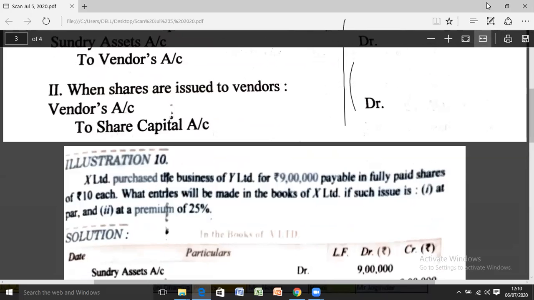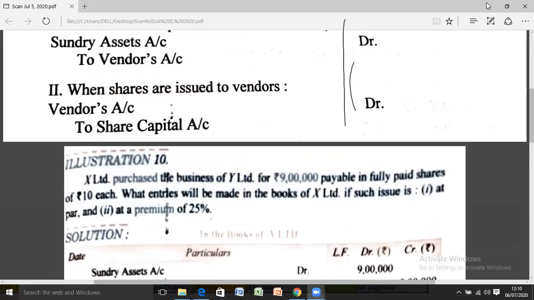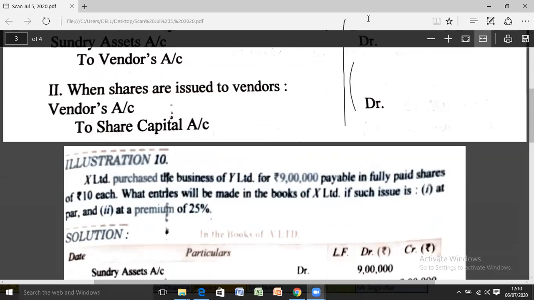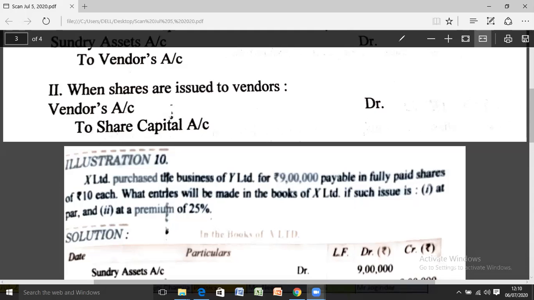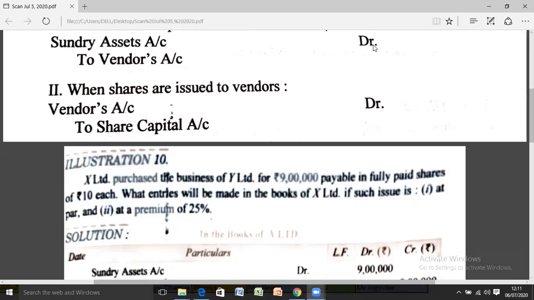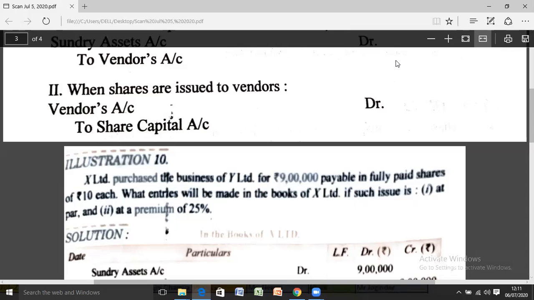The second entry is to be passed when shares are issued to the vendor. When shares are issued to the vendor, vendor account will be debited as the amount is due to him, and share capital account will be credited. In earlier cases you did in 11th class, whenever we pay any amount to the vendor, the entry becomes vendor account debit to cash account. But in this case, what are we doing? The company is issuing the shares to the vendor instead of paying cash.